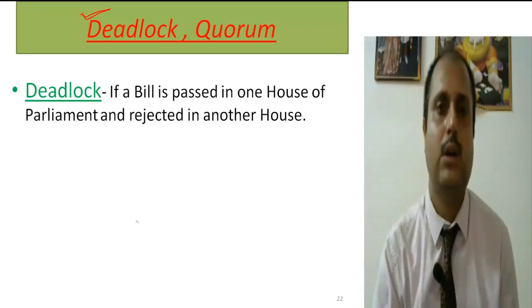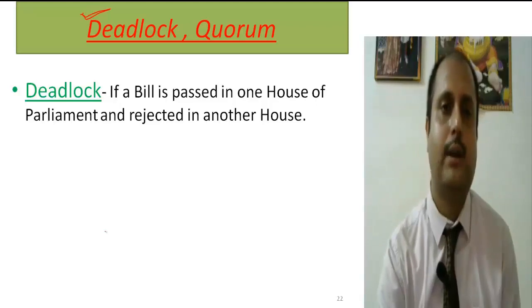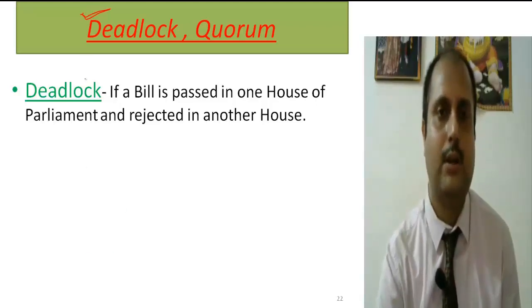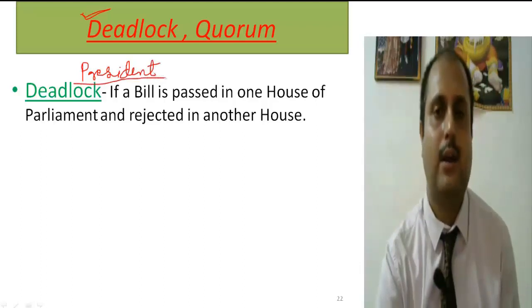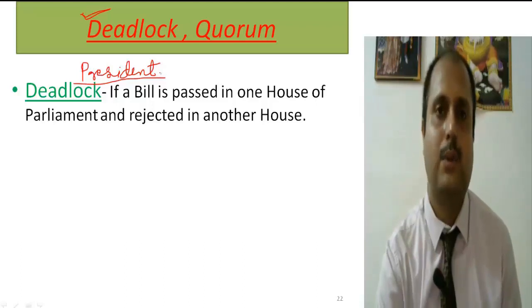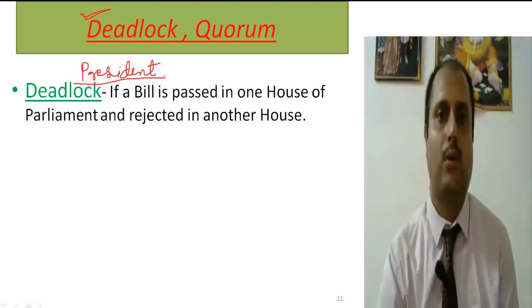To remove the deadlock, the joint sitting of the Parliament is called by the President. So how is the deadlock removed? By the joint sitting of the Parliament called by the President of India. Suppose one bill is passed in the Lok Sabha but it is rejected in the other house, the Rajya Sabha, and this bill is an important one, it has to be passed. Then on the advice of the Prime Minister of India, the President calls the joint sitting to remove the deadlock. So this is the meaning of the deadlock.